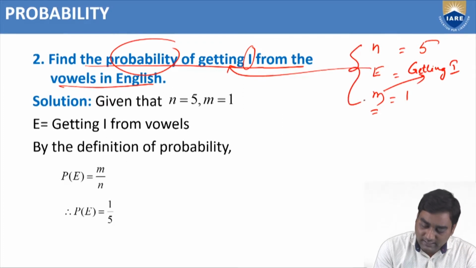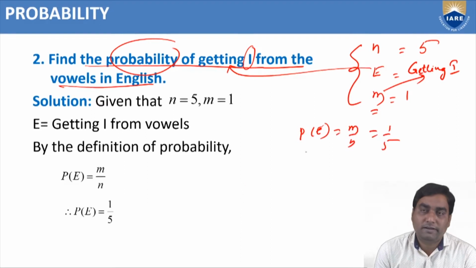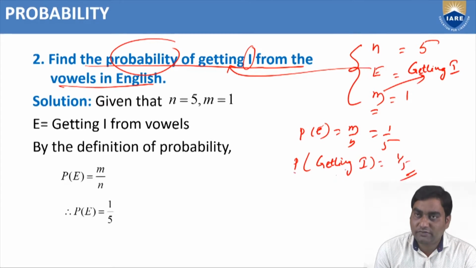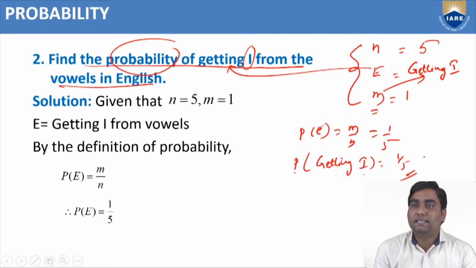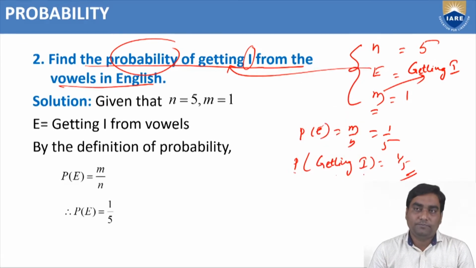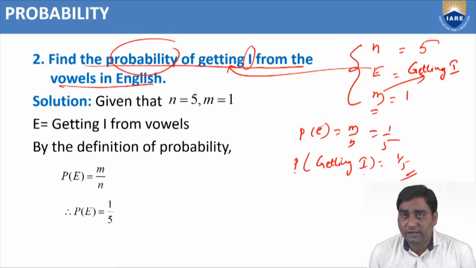So, after getting these 3 values, we can find P of E equal to m by n, which is 1 by 5. That means the probability of E, getting I, equals 1 by 5. That means the probability of getting the alphabet I from the vowels in English equals 1 by 5. So, like that, we should solve the problems on probability.